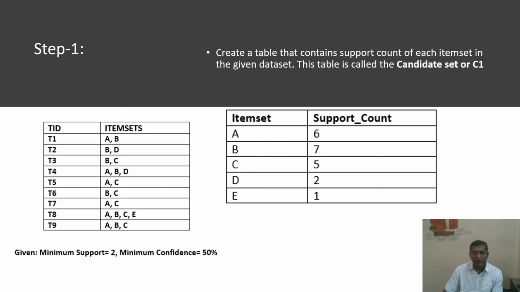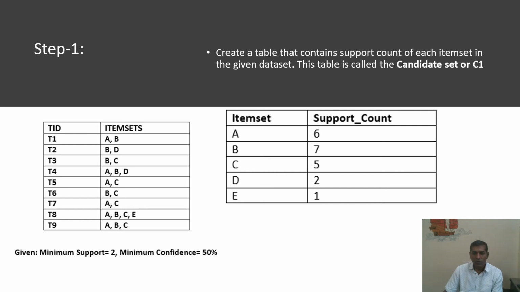A is available in transaction 1, then here in T4, then T5, then T7, then T8, then 9. It means 1, 2, 3, 4, 5, 6. So the A item has been purchased 6 times.